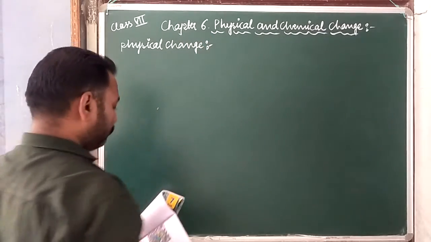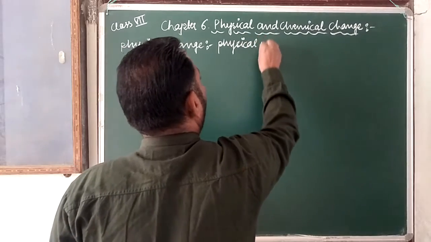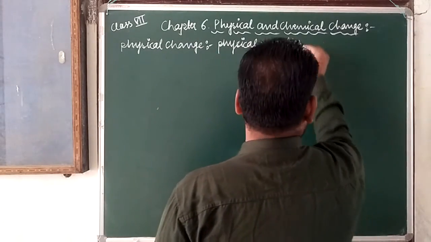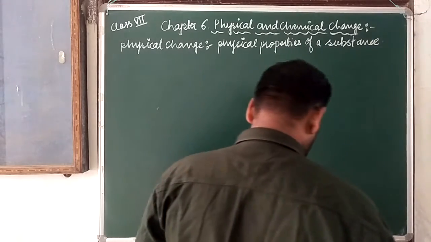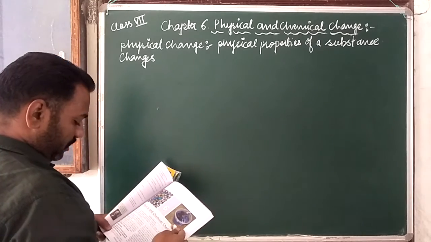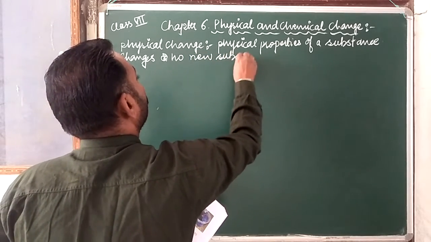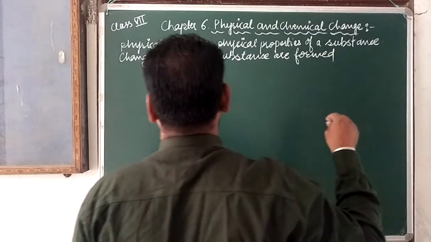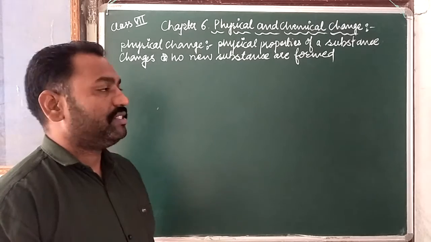Physical change means the physical properties of a substance change, and no new substance is formed. It means in a physical change only the physical properties of a substance change, and no new substance is formed.